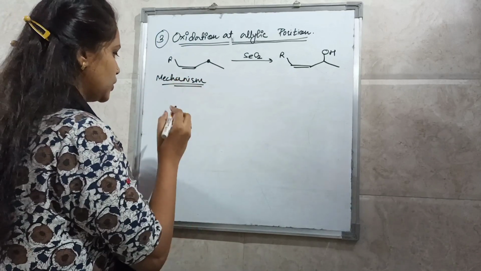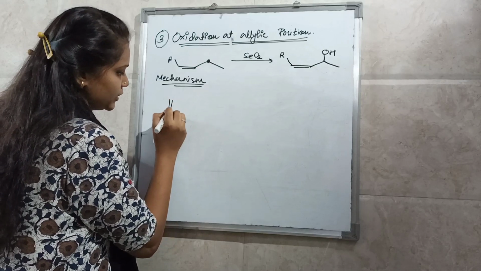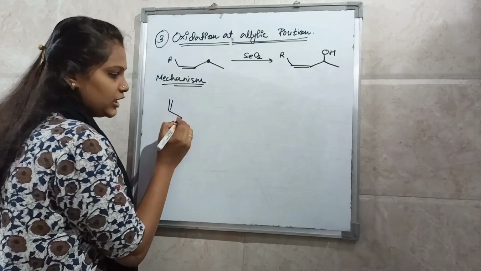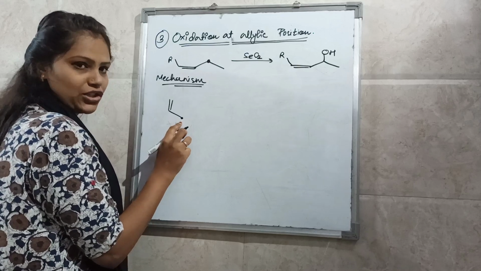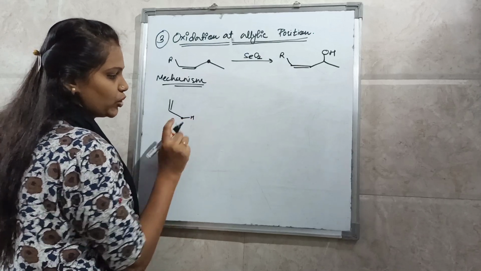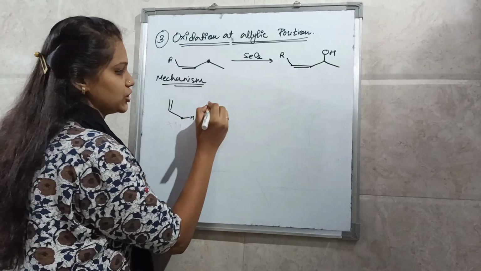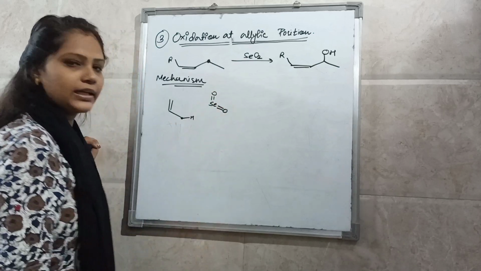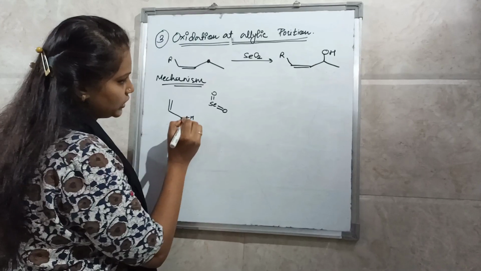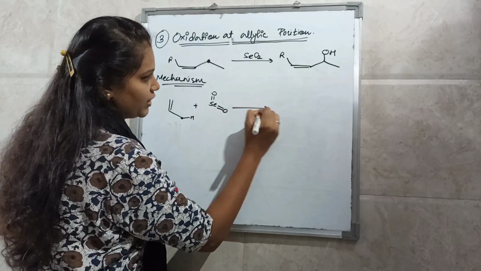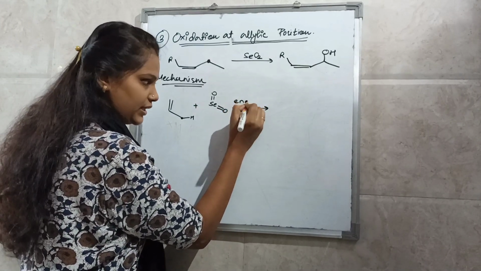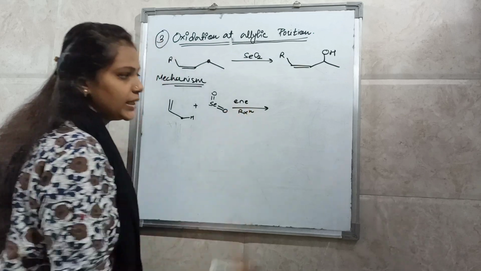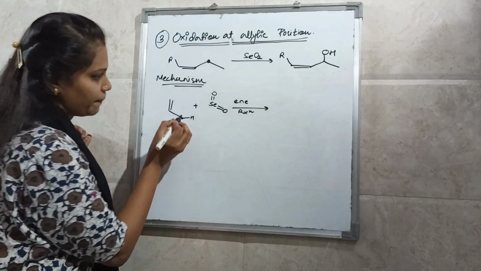So you have this allylic position, this is the allylic position CH3. It has 3 protons, 1 proton I am showing for the reaction. And you have selenium dioxide. So see here, in the first step, the ene reaction will take place. Which reaction will take place? The ene reaction will take place.